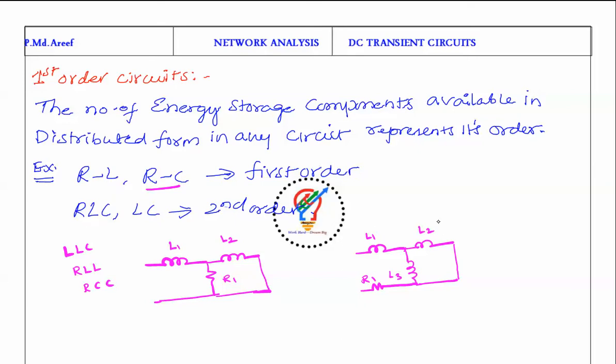Observe here. This is a network consisting of only inductors and resistor. Because these two are in parallel, we can combine them, and this is in series with this, so we can make a simple RL circuit. But here, the elements are physically not separable, not in a distributed form, it's a combined form. The resistor is in parallel with the inductor. Such situations are treated as second order circuits. Okay, next slide.